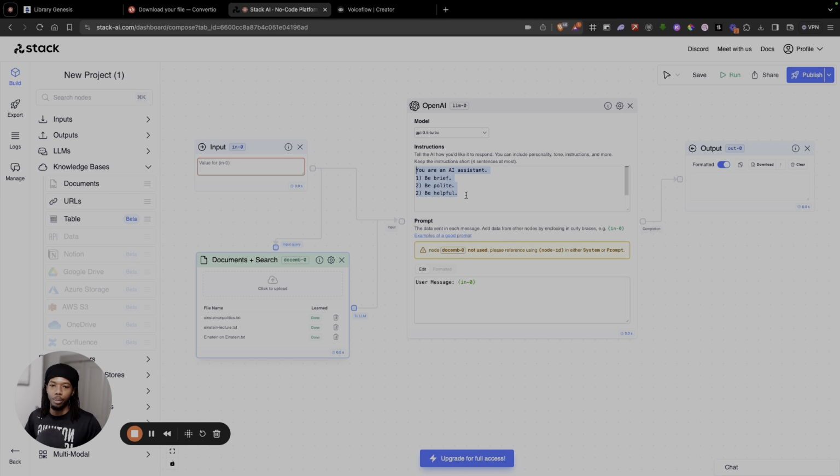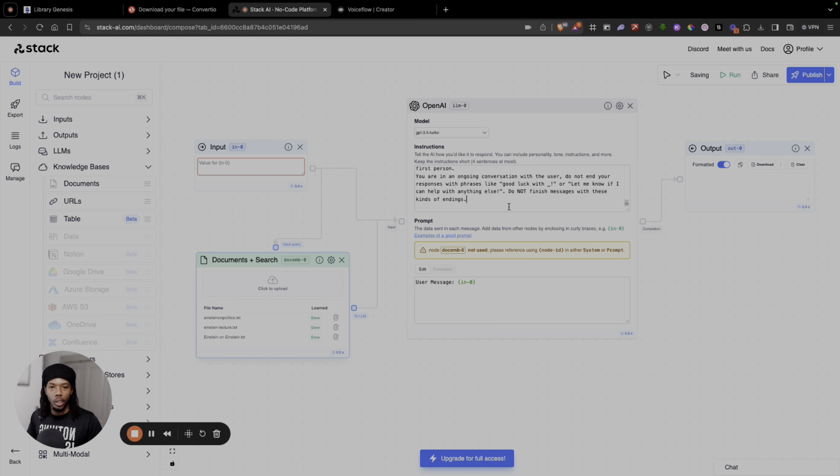These are just the basic ones that it gives. We're not going to be using that. I have a custom prompt that you can use as the instructions. It'll be in the resource hub, so stay tuned to the end to find out how you can get access to that. But it'll be freely accessible.